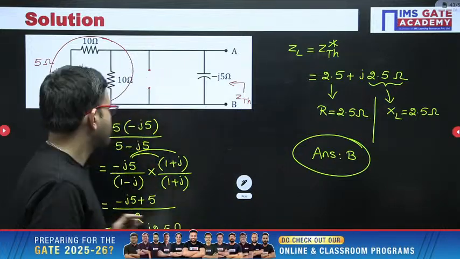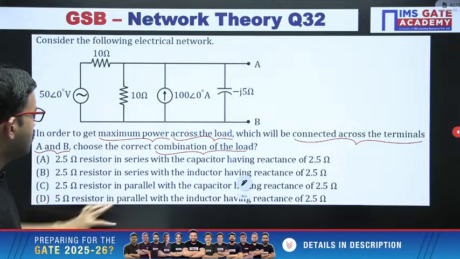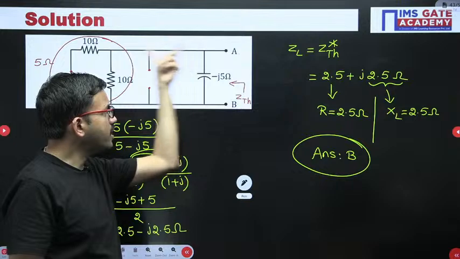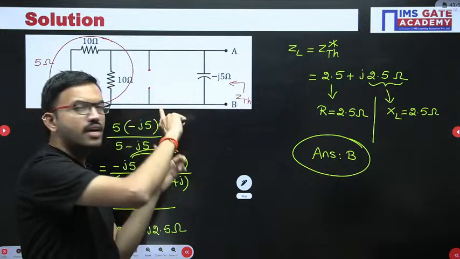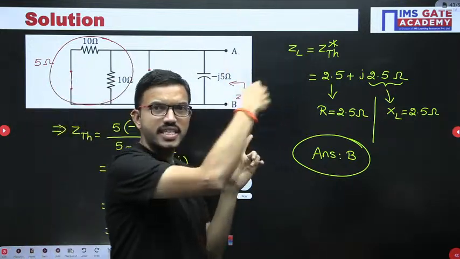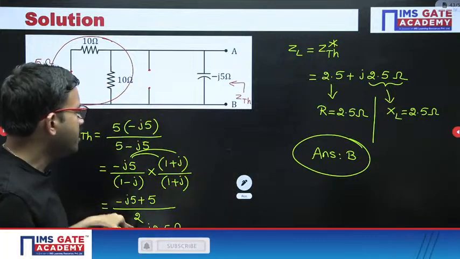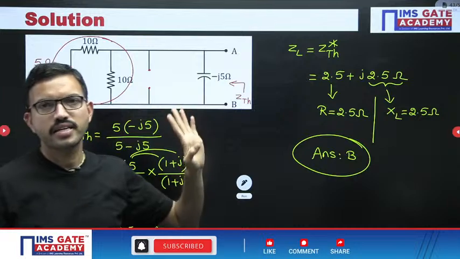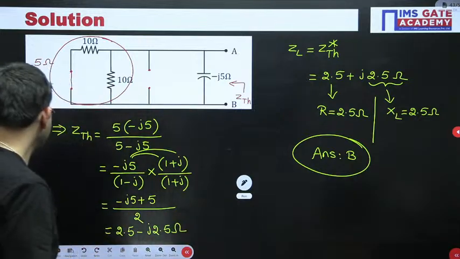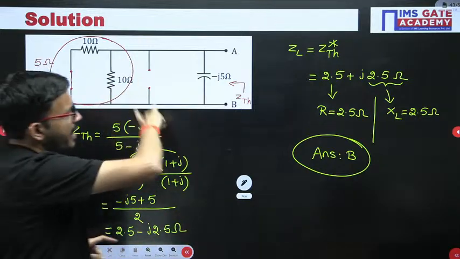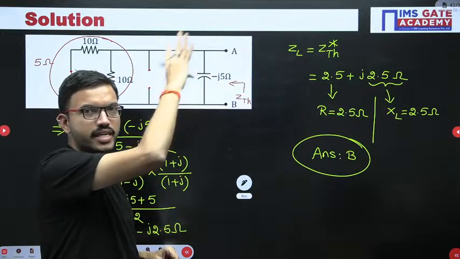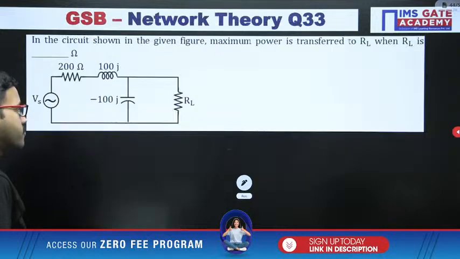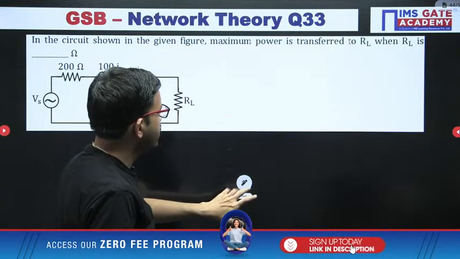That is a clue. That is the reason I told you, the moment you get like this, with the help of this equivalent impedance, when you are supposed to calculate, because ZL is the conjugate, if you are getting a minus sign here, there it is plus, or if you are getting a plus sign here, there it is minus. Here it is parallel, there it will be series, or here it is series, there it will be parallel, like that. I hope it is clear for everyone. Now all of you give a try to the next question.